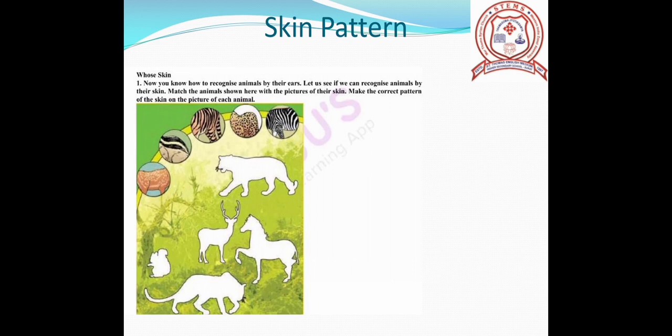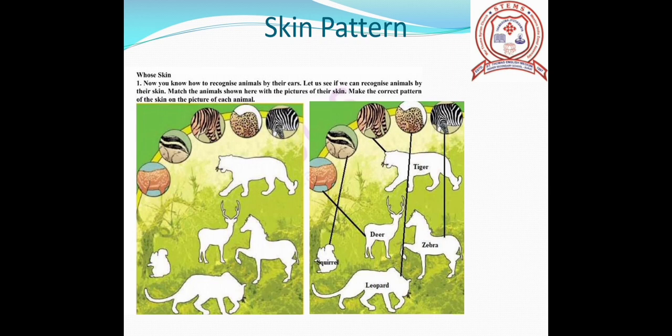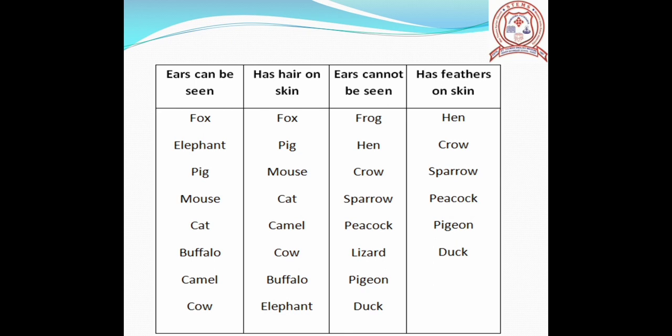Here in the picture you can see some skin patterns of the animals and the outline of the animals are also given. You have to match the skin patterns with the correct animals. You know, the reason for these different patterns is the hair on their skin. Children, one activity for you. This is very interesting. You have to complete it. Okay?